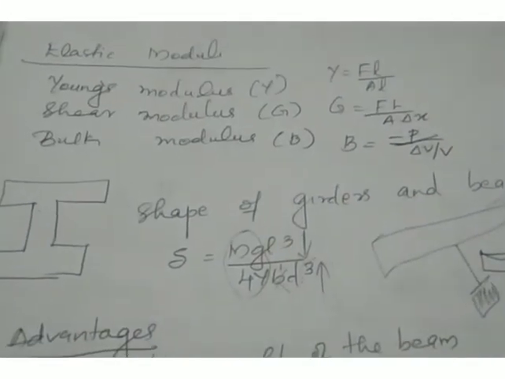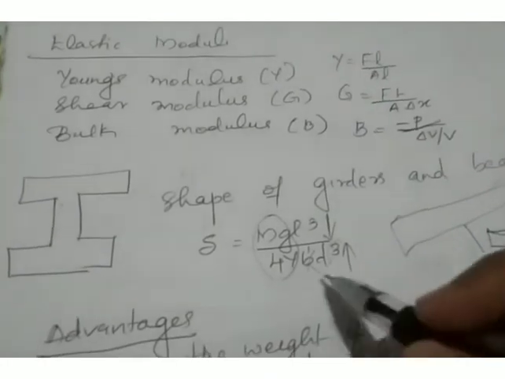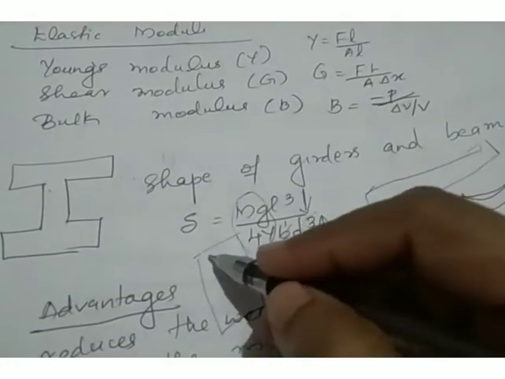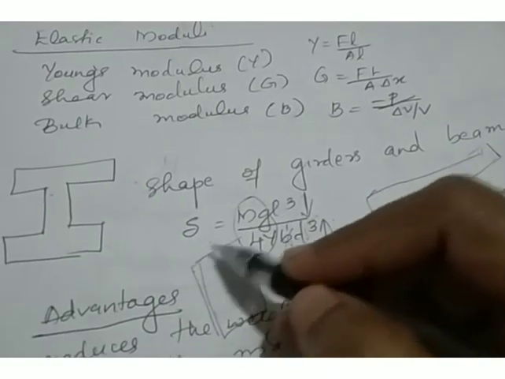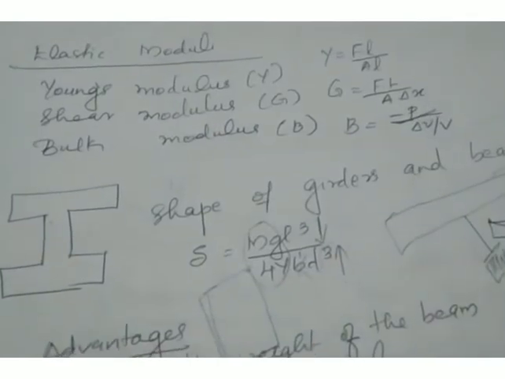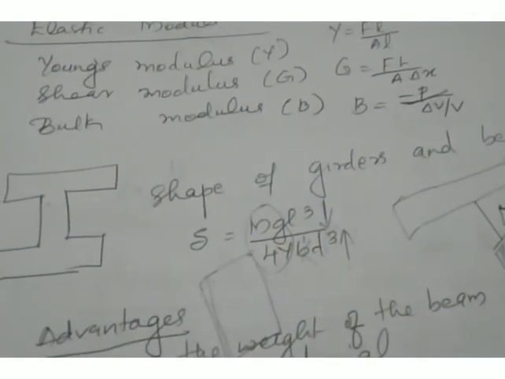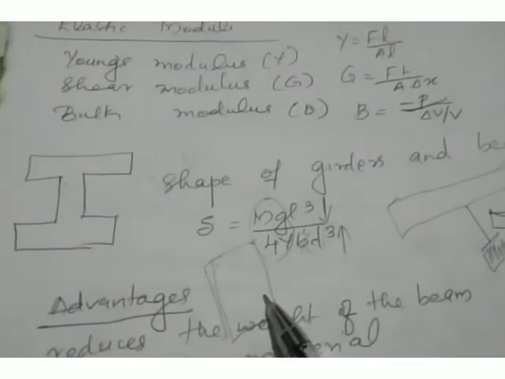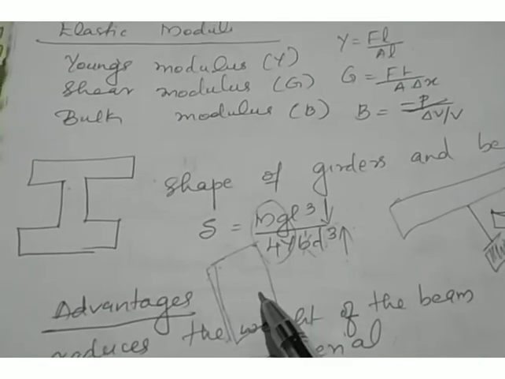Okay, so what will be the shape of the beam? See, the beam will look like this. Length is decreased and depth is increased. Breadth remains the same. We are not going to bring about any change in the breadth. So the length is decreased and depth is increased, and the beam looks like this.